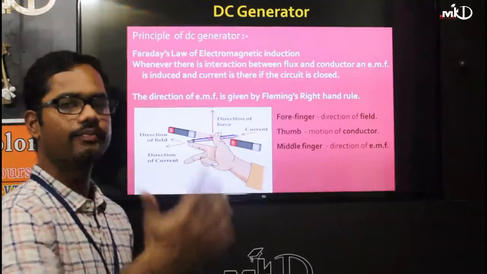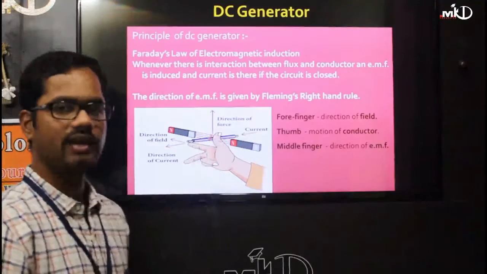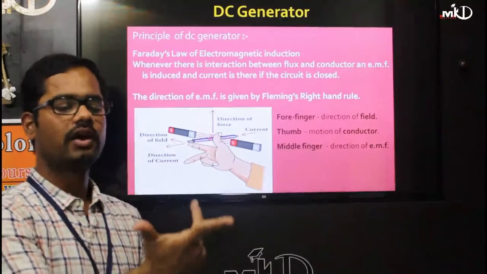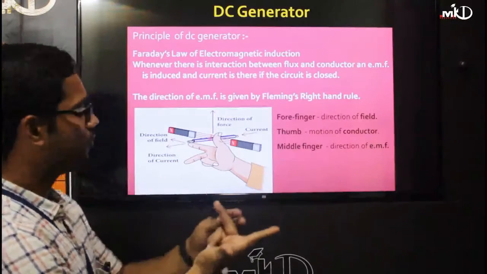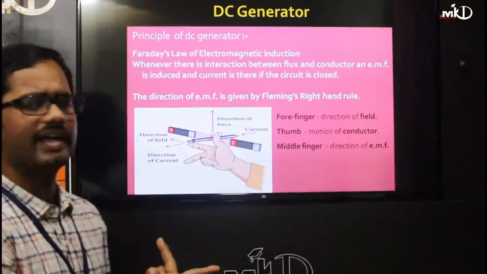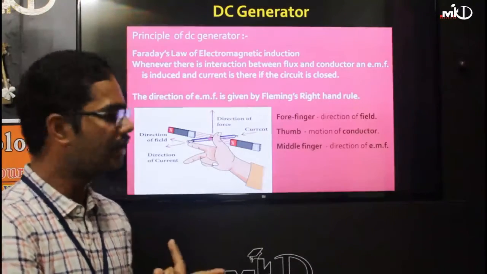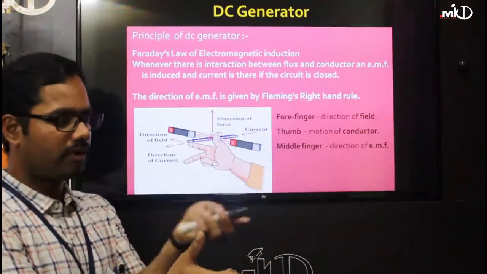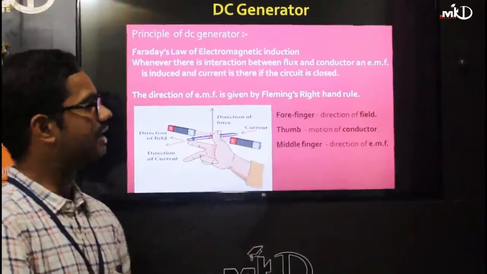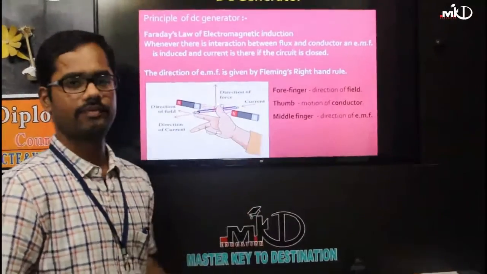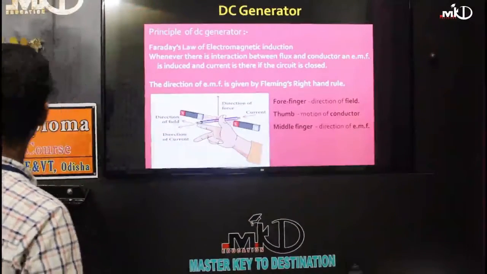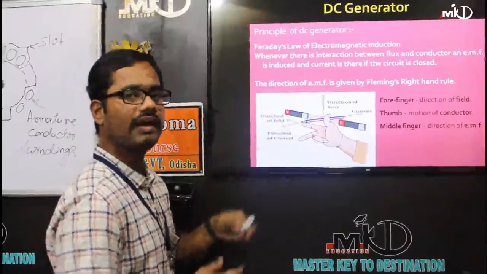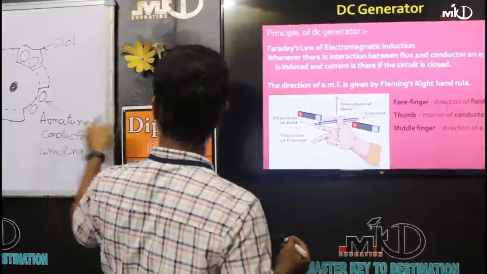So this is your right hand. You have to put the right hand like that, with your thumb, forefinger and middle finger all perpendicular to each other. The forefinger gives the direction of the field, meaning the magnetic field, and the thumb gives the direction of motion of the conductor. The middle finger gives the direction of the EMF. In this way the EMF is produced, and it circulates in your armature conductors.